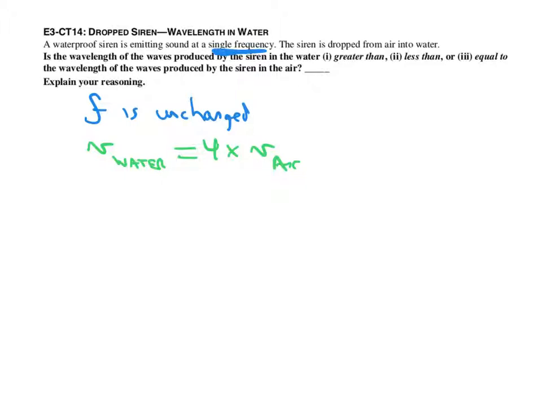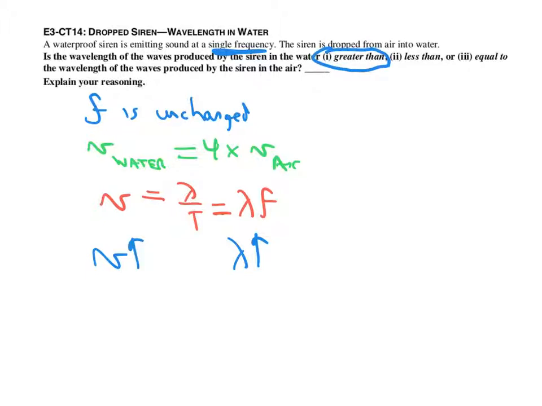And then finally, the connector is that for both cases, the wave speed is lambda over the period, or lambda f. So whatever happens to v is the same thing that will happen to lambda, because they are proportional only with a constant, since the f is never changing. So when we make v larger, then we must also be making lambda larger. So the wavelengths in the water are greater than the wavelengths in the air.